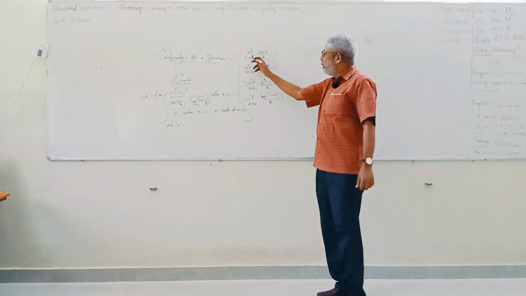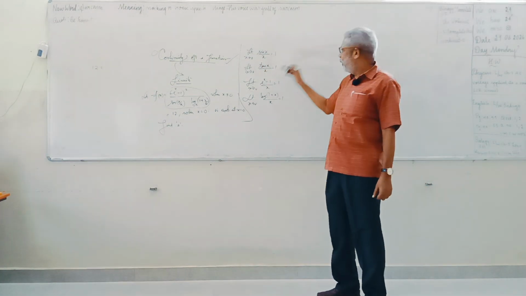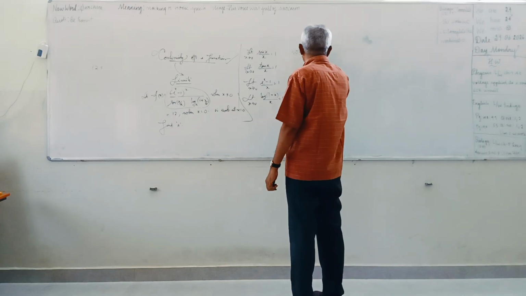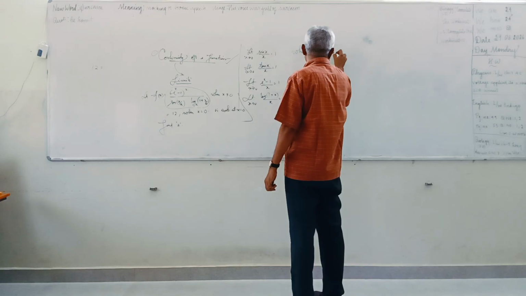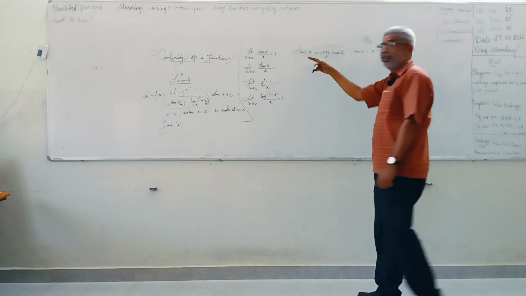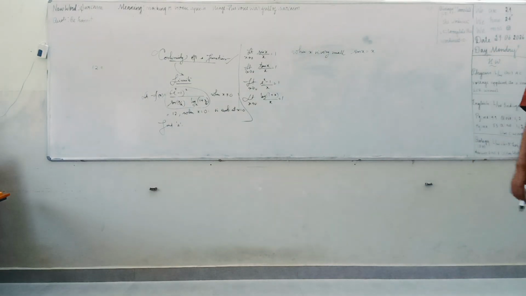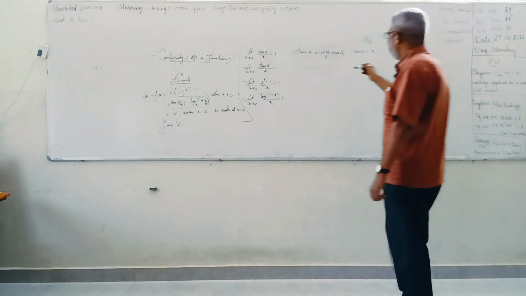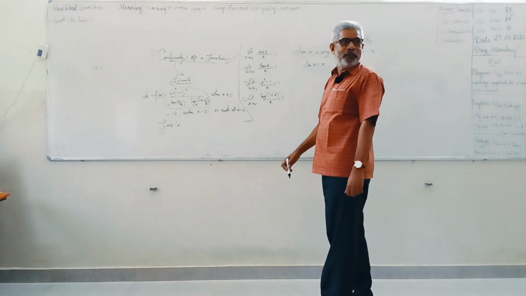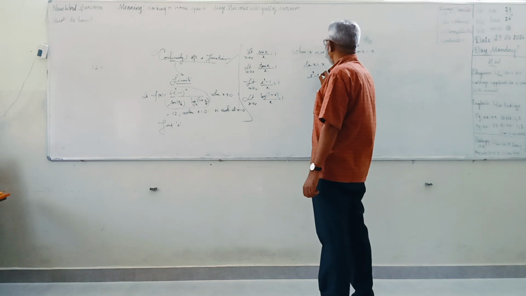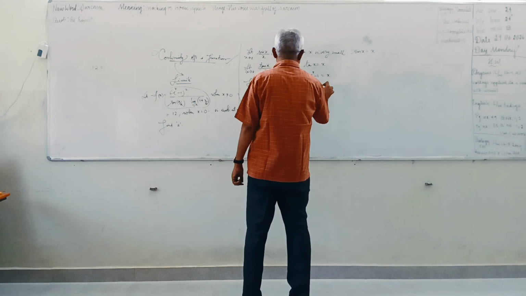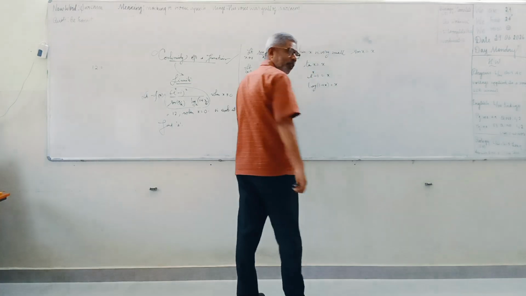Okay. Limit x tends to 0, sin x by x equal to 1, which shows that when x tends to 0, or when x is very small, you are going to write sin x will be equal to x. Is it right? You can make a cross multiplication. Sin x equal to x. And therefore, I can say that this tan x will be equal to x. Clear? And therefore, e raised to x minus 1 will be equal to x. Do you agree? Logarithm of 1 plus x will be equal to x by cross multiplication.